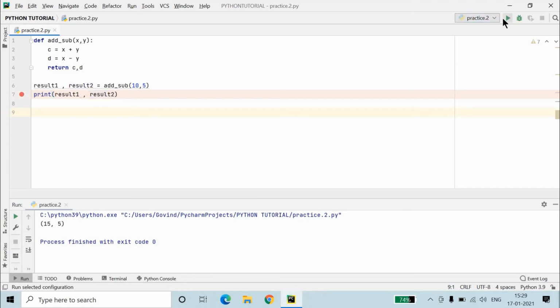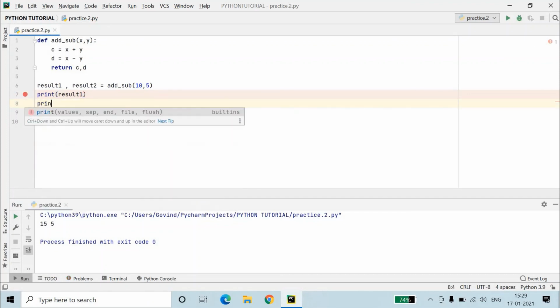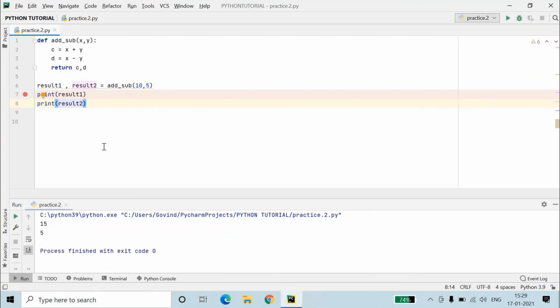All set. Now if you run this code, you will again get 15 comma 5. You can also print result1 and result2 separately, and again you will get the same output. So this is the beauty of Python, and this is the beauty of functions in Python.